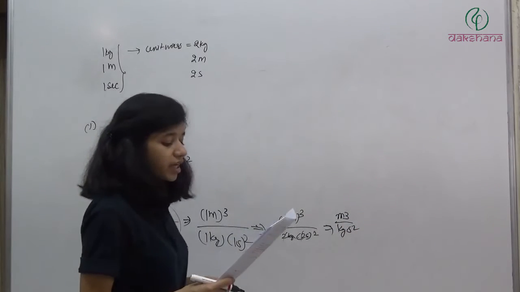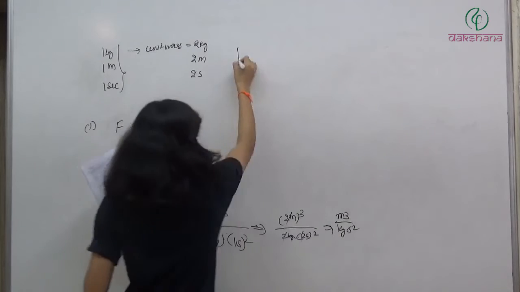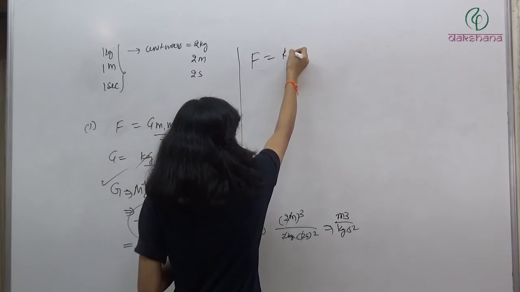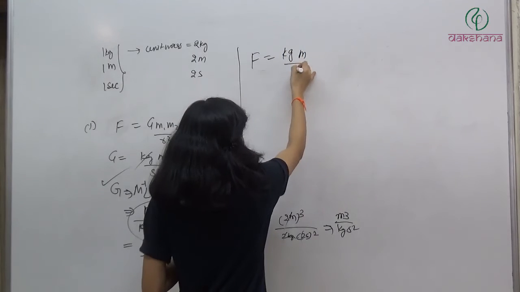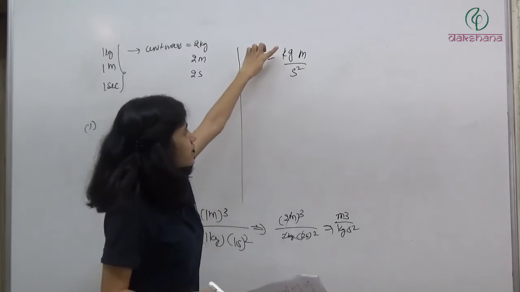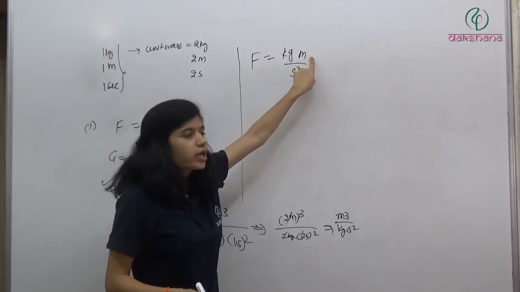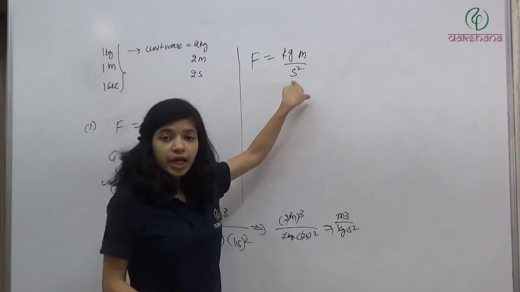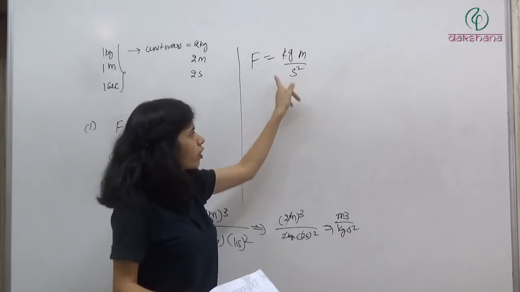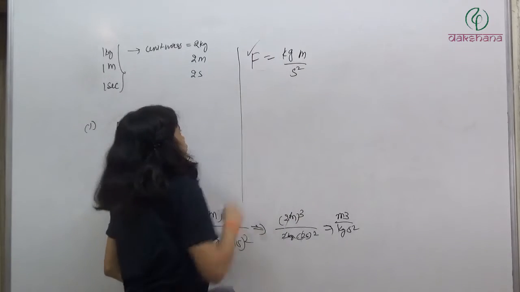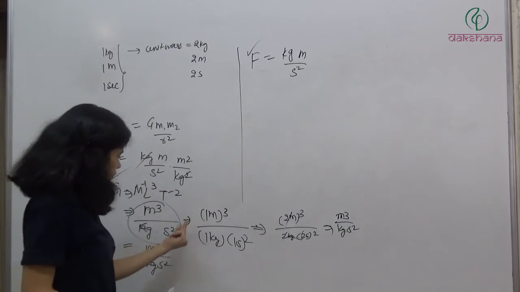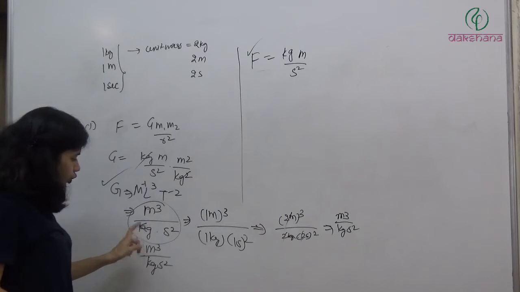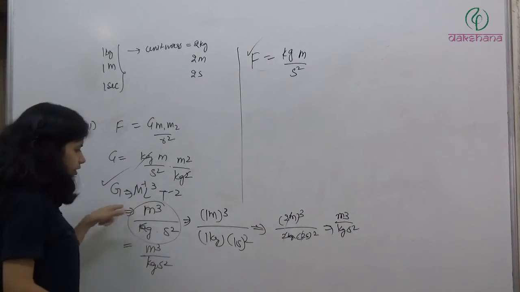Okay. Next is gravitational force. Any force will have the unit kg meter per second square. So each of these is going to get doubled. So we'll get 2 into 2, and again 2 to the power 2, so 4 will get cancelled. So this is also going to remain the same. Here we have meter cube, this is going to get doubled, so 2 square and 2 cube will get cancelled.